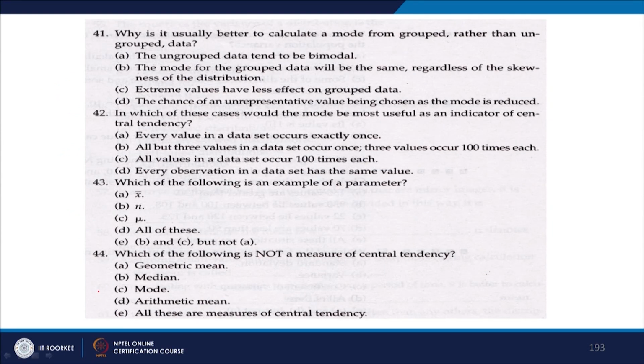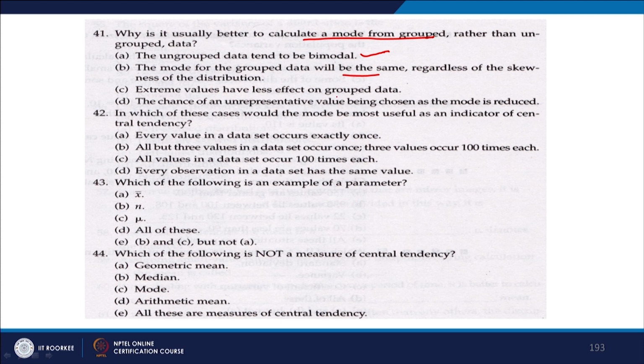Let us move on to the next question. Why is it usually better to calculate a mode from grouped data rather than ungrouped data? Ungrouped data tend to be bimodal, is that the reason? The mode for grouped data will be the same regardless of skewness of distribution.